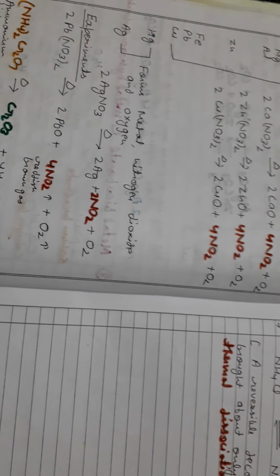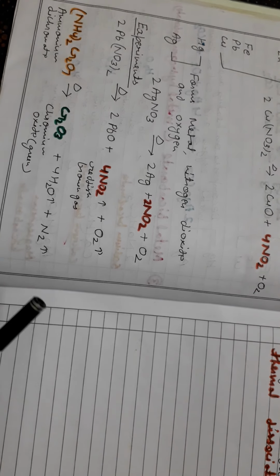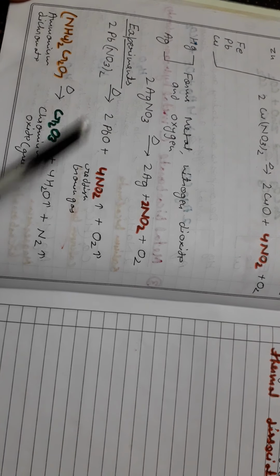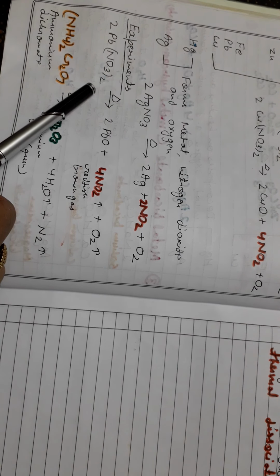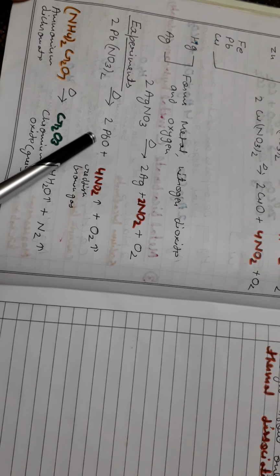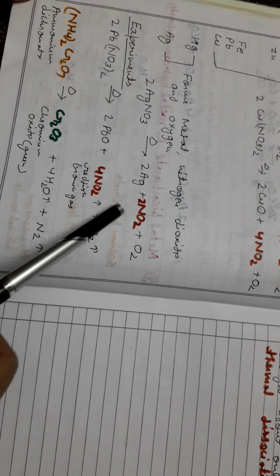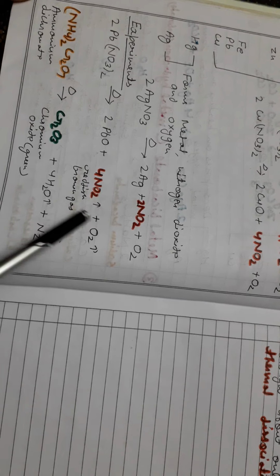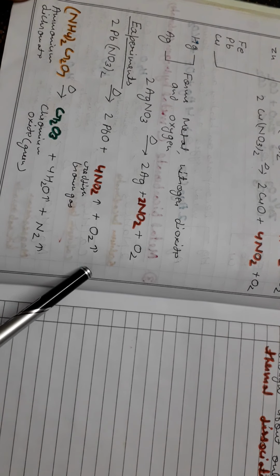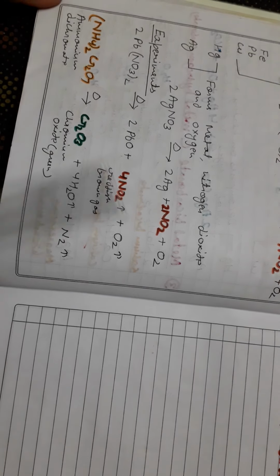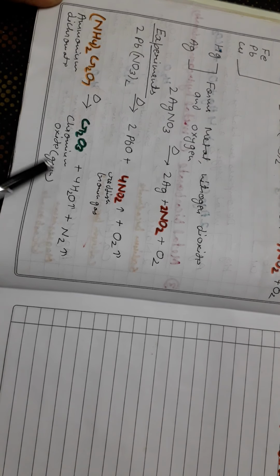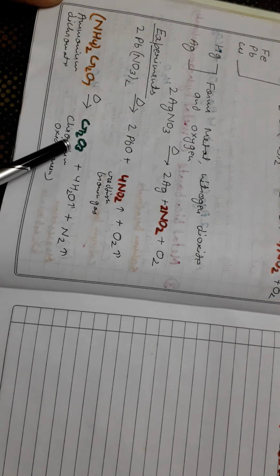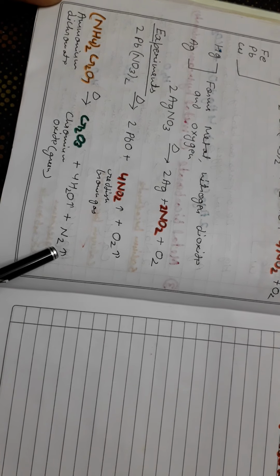I will show you some experiments when school opens, like lead nitrate. When we heat lead nitrate salt, it changes into lead oxide, and reddish brown nitrogen dioxide gas is released along with oxygen gas. Similarly, orange ammonium dichromate on heating produces solid chromium oxide, water and nitrogen gas.